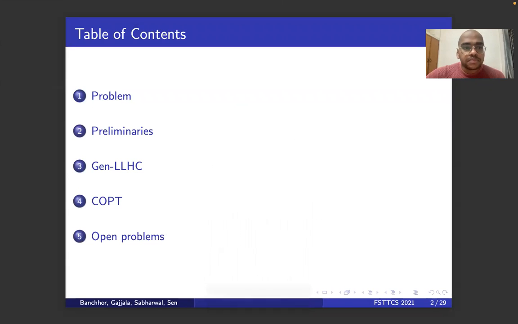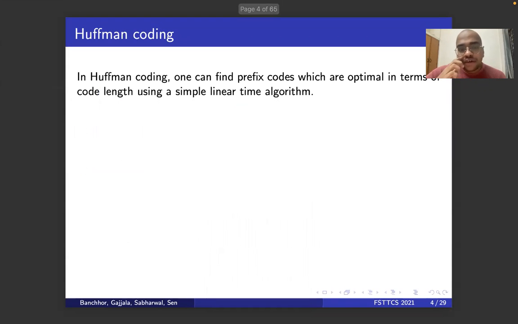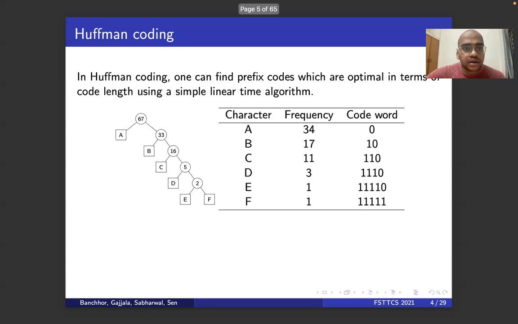First, I'll explain the problem. In Huffman coding, one can find prefix codes which are optimal in terms of code length. This can be done using a simple linear time algorithm. I'll recap it for you in case you don't remember.